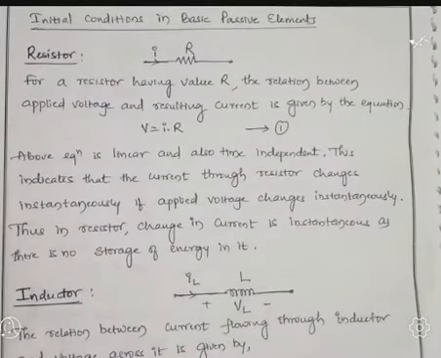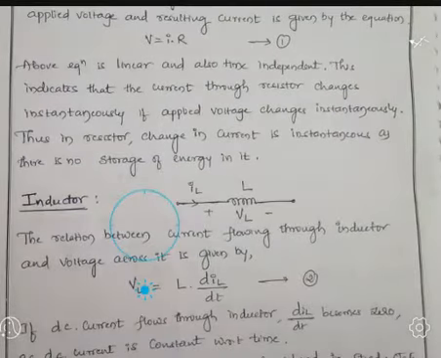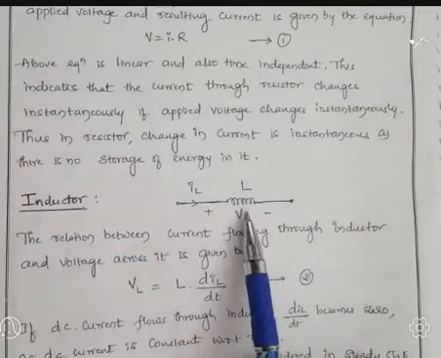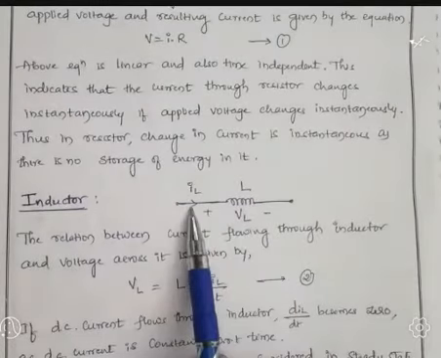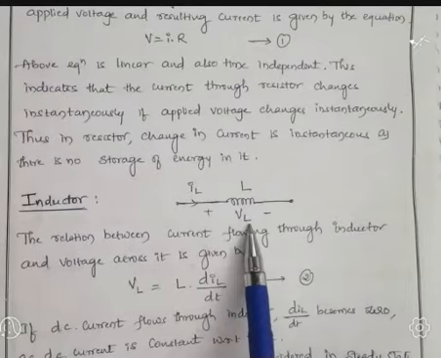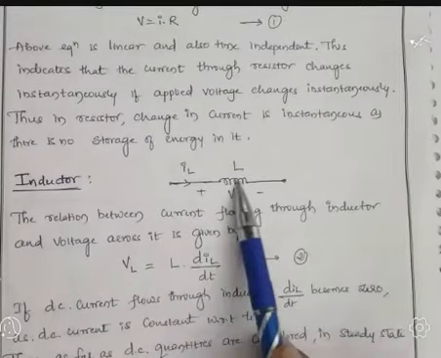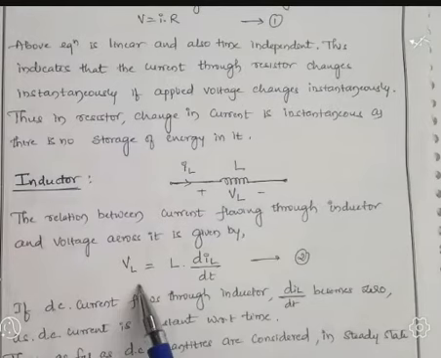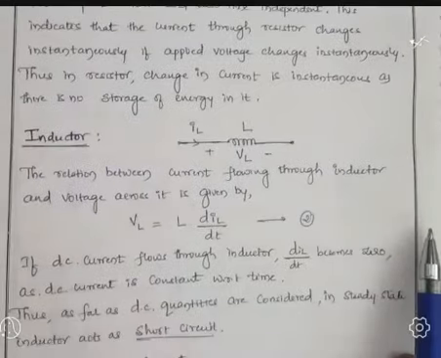Okay, let us come to the next passive element, that is the inductor. This is the representation of the inductor, the branch containing the inductor, represented as L. Through this branch, current I L is flowing and the voltage drop across the inductor is represented as V suffix L, meaning voltage across the inductor. The relation between the current flowing through the inductor and the voltage across it is given by V L equal to L multiplied by d I L divided by dt, represented as equation number 2.